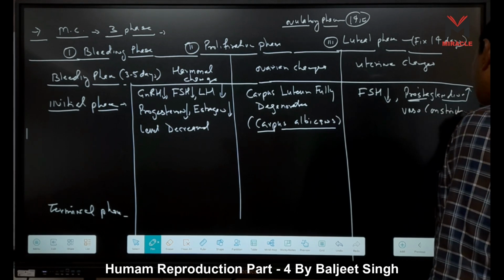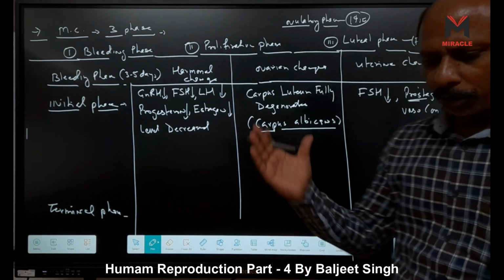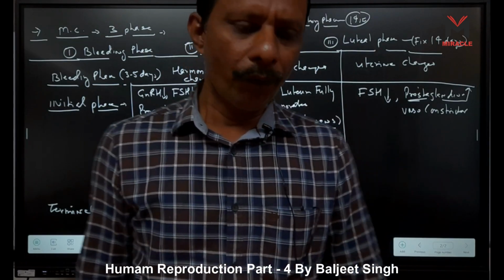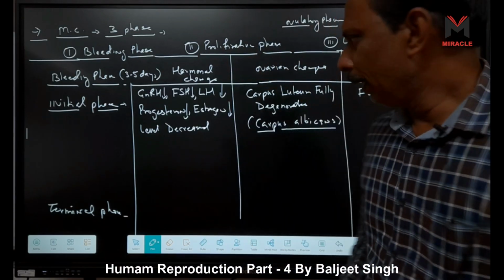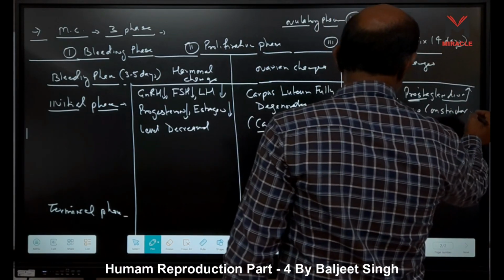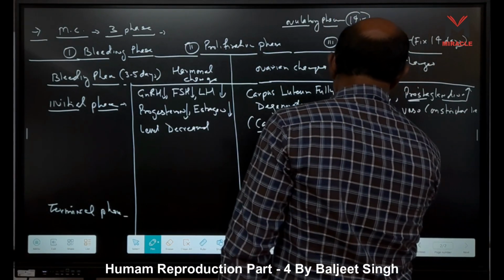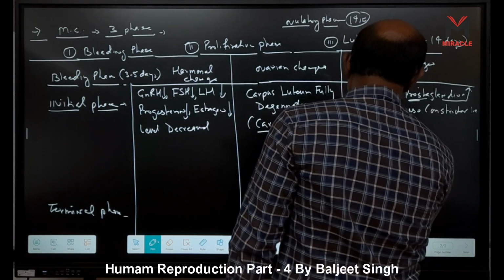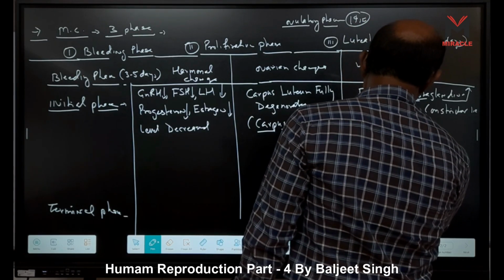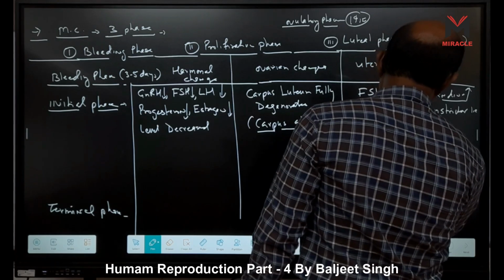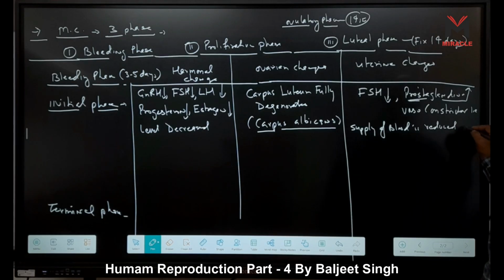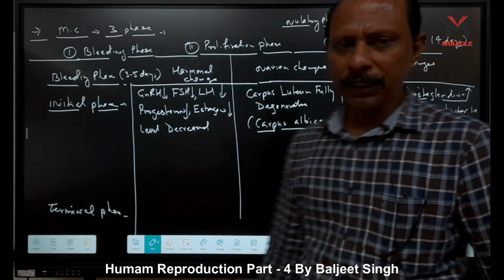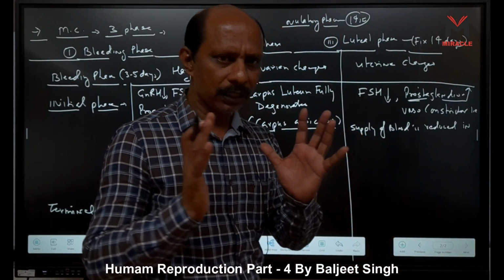It constricts the blood vessels. When it constricts the blood vessels, the supply of blood is reduced, right? Blood is supplied to the stratum functionalis.